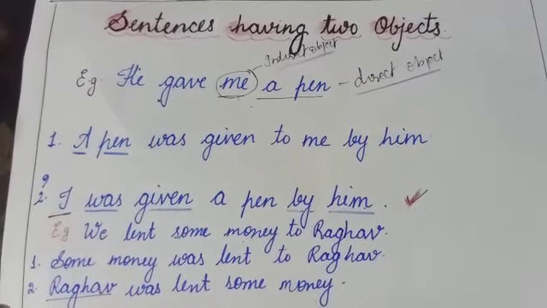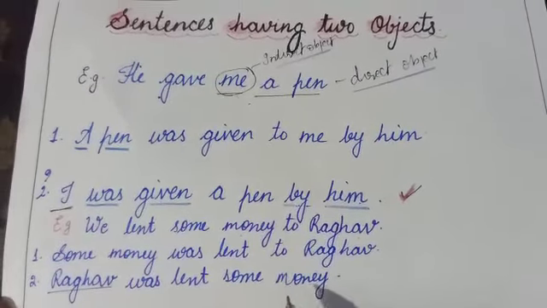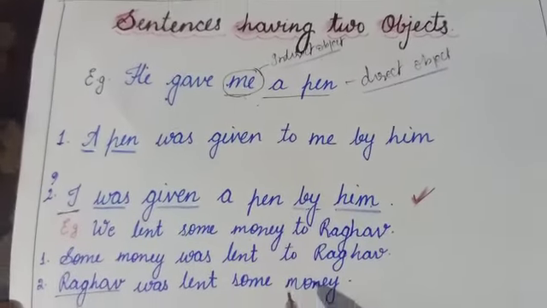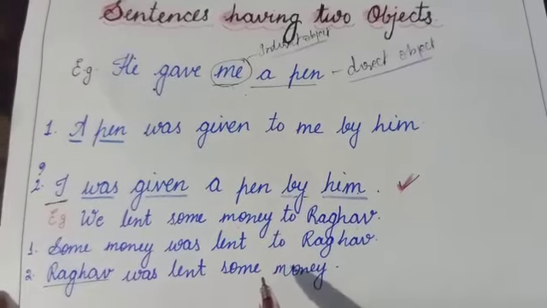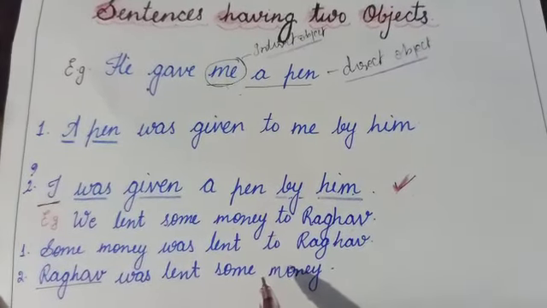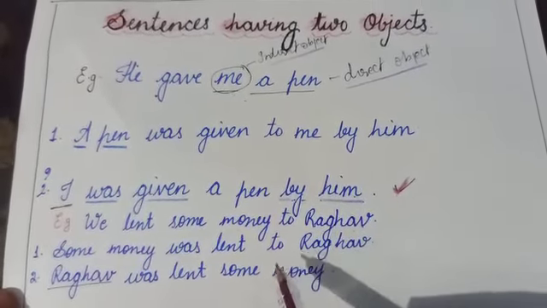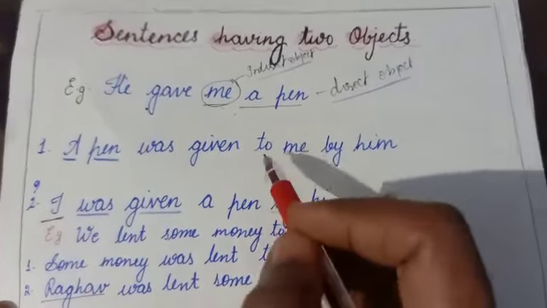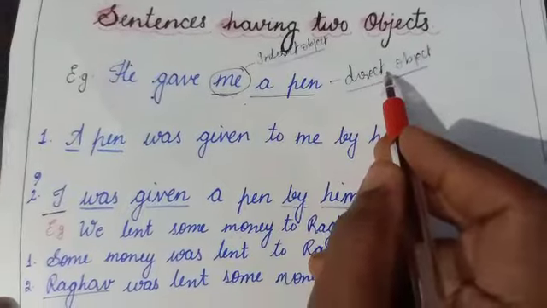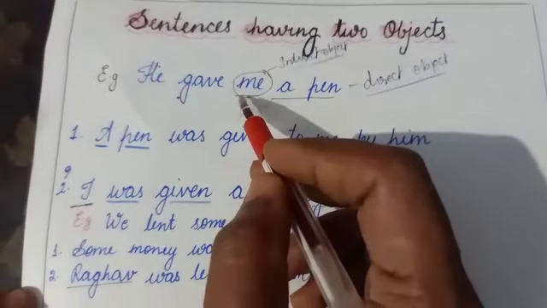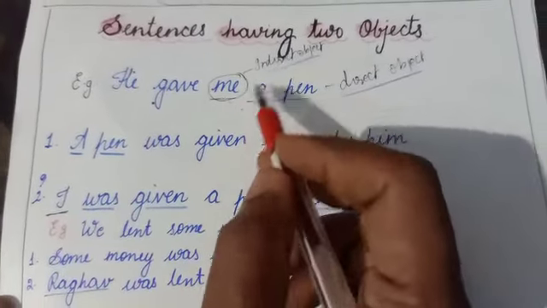Now let's see the sentences having two objects. There are some sentences which have both a direct and an indirect object. For example, he gave me a pen. When we ask the question, what did he give me? The answer will be a pen. Hence a pen is the direct object and the recipient of the action, me, is the indirect object.